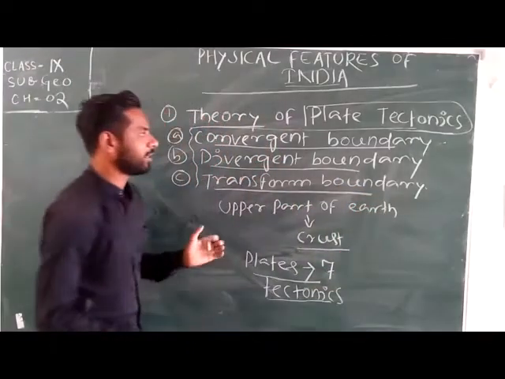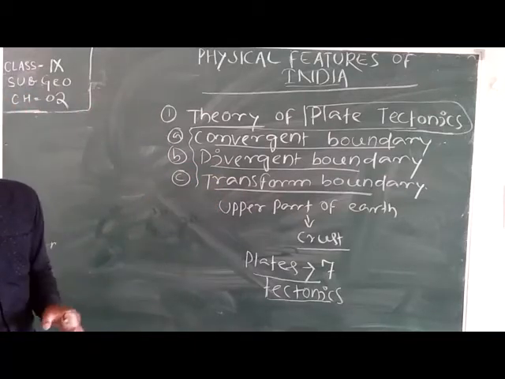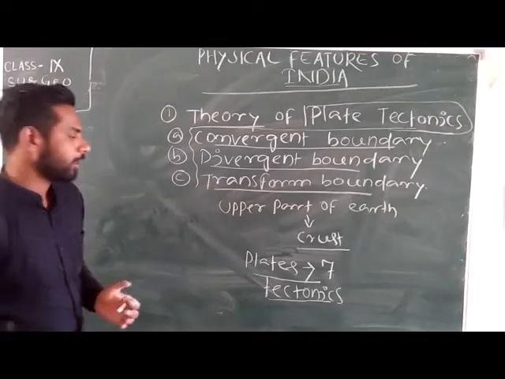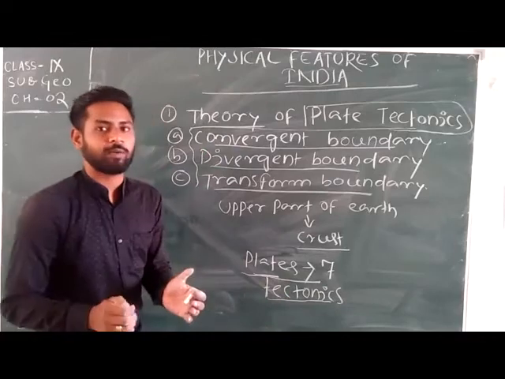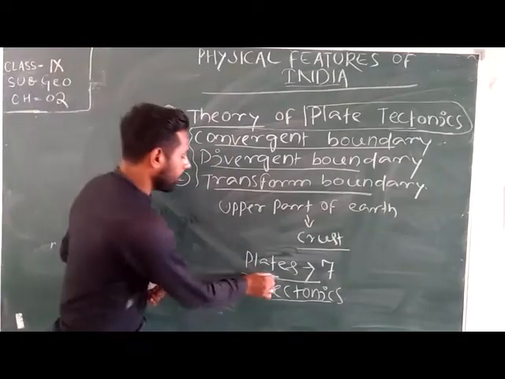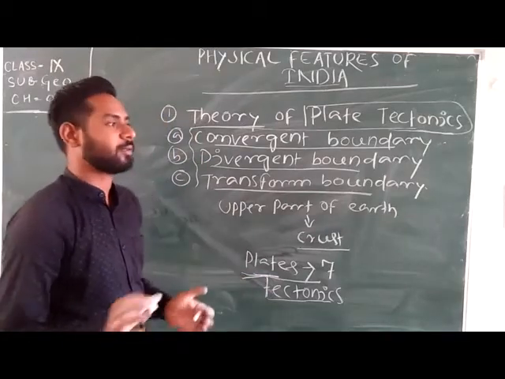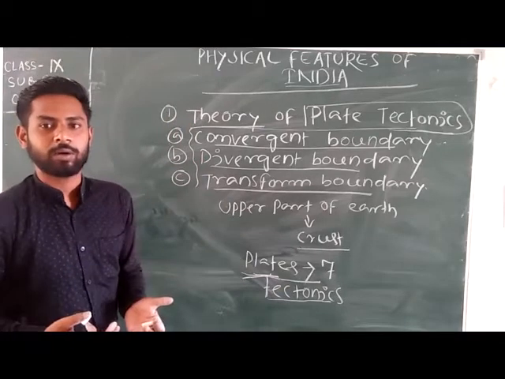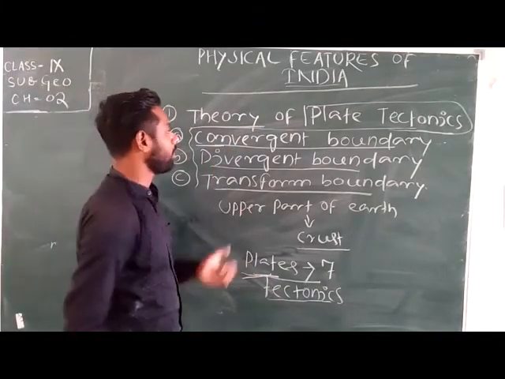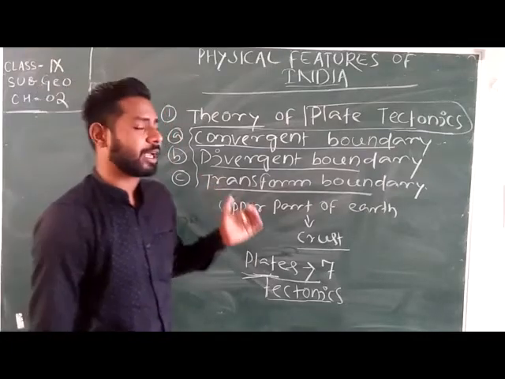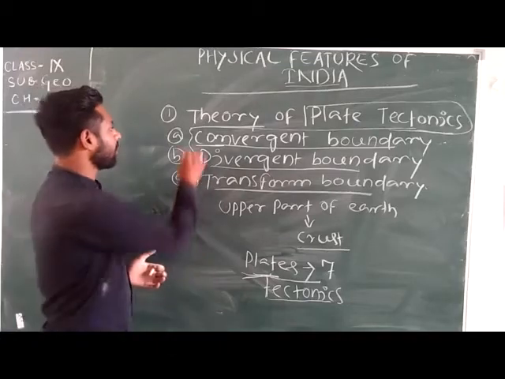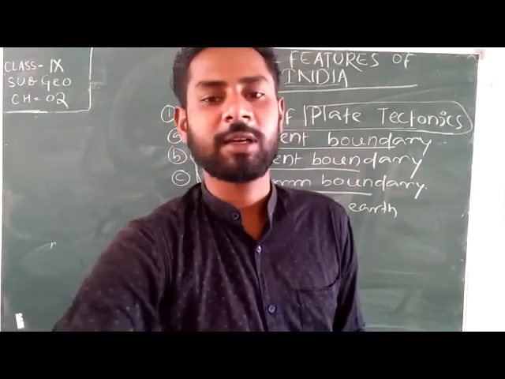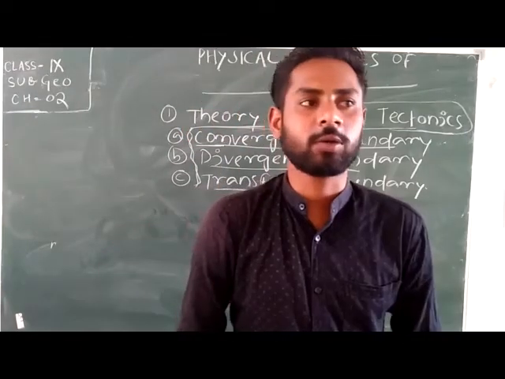Later on we will discuss the convergent boundary, divergent boundary and transform boundary movements of tectonic plates. So how are the landforms happening? Through the movement of tectonic plates, the areas are formed. So what are the movements of tectonic plates? The tectonic plates move in three ways. The first one is convergent boundary. So what is the convergent movement of tectonic plates?